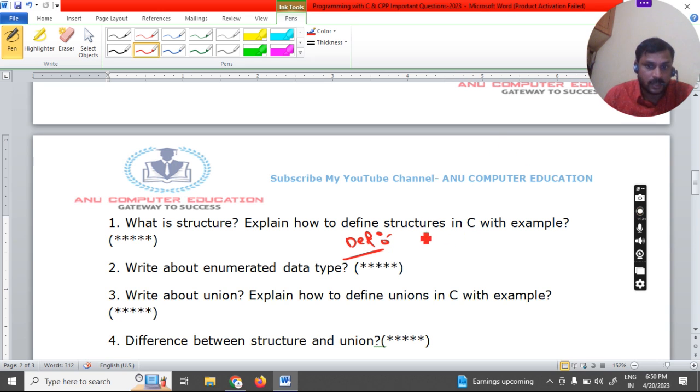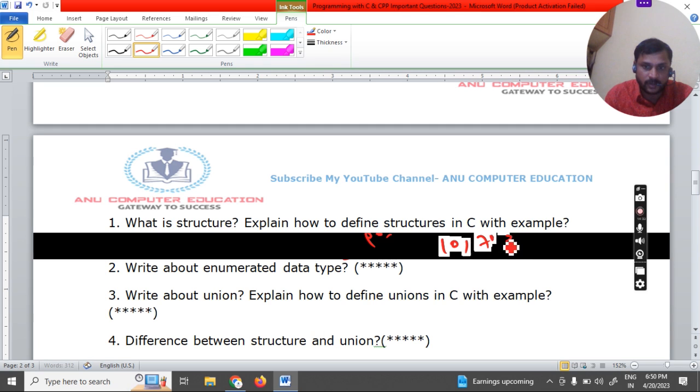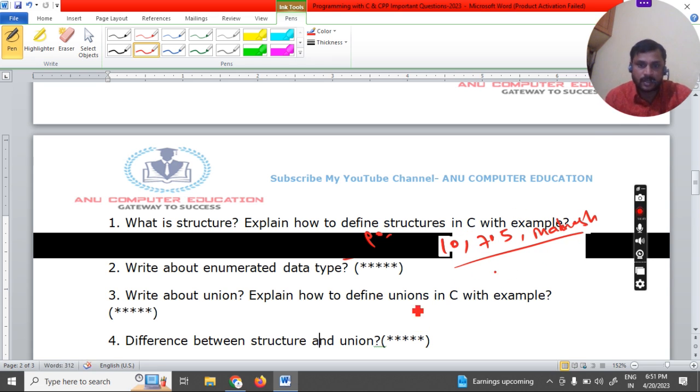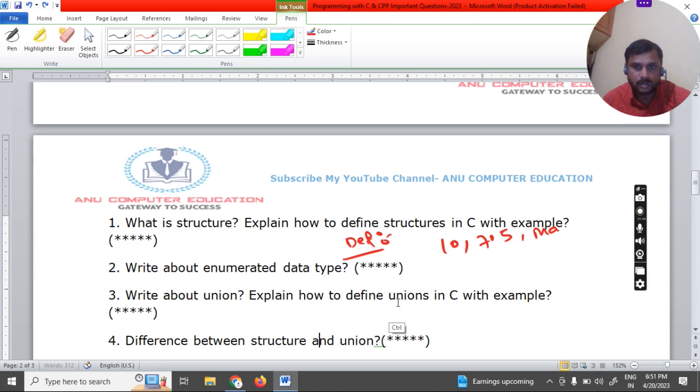In arrays you can store all values of the same type, whereas in a structure you can store different values. For example, I can store 10, I can store 7.5, and I can write a name like Anil or Mahesh. These are 3 different types of values you can write. So this is the concept of structure. After writing the definition, you have to write the syntax of structure, how to create a structure, and explain everything.